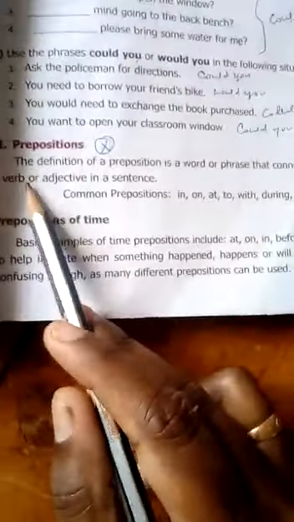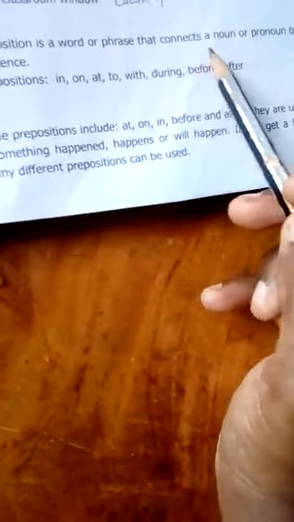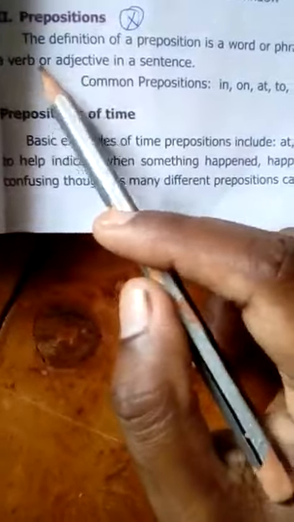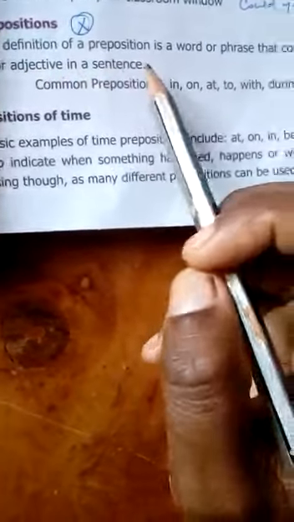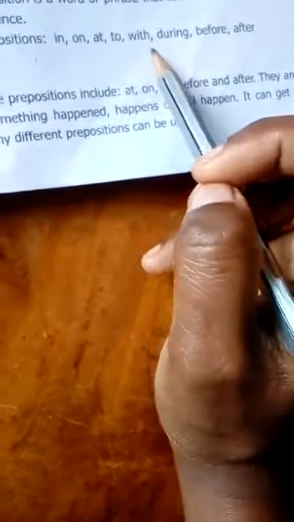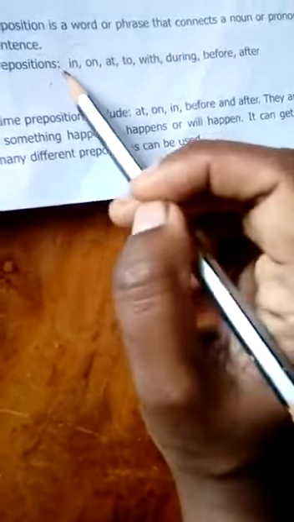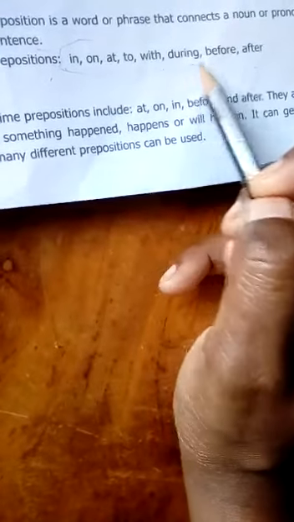Next, see, preposition. The definition of a preposition is a word or phrase that connects a noun or pronoun to a verb or adjective in a sentence. What are the words used as prepositions? In, on, at, to, with, during, before, after. These are the prepositions.